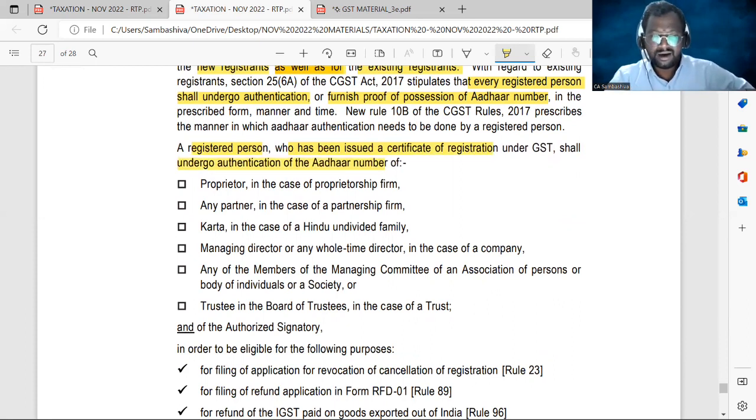Okay, ma. Next. A registered person who has been issued a certificate of registration under GST shall undergo authentication of Aadhaar number of the proprietor in the case of a proprietorship firm. In the case of a partnership firm, the partner's Aadhaar number is to be authenticated. In the case of HUF, the Karta's Aadhaar number. In the case of a company, the Aadhaar number of the MD or whole-time director should be authenticated. In the case of an association, body of individuals or society, the Aadhaar number of any of the members of the managing committee should be authenticated, and the trustee in the case of a board of trustees. Right, sir.